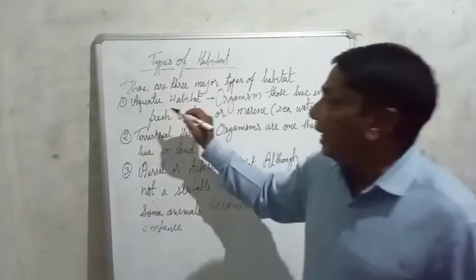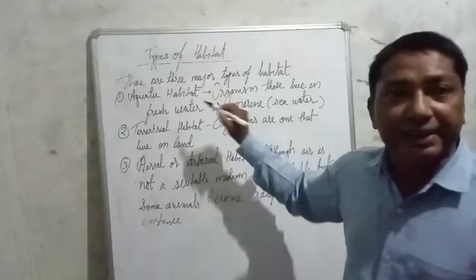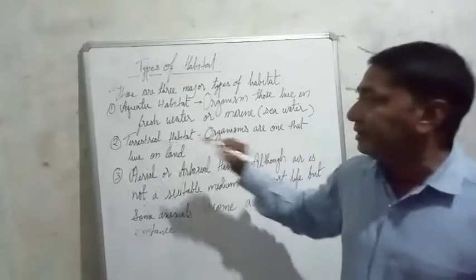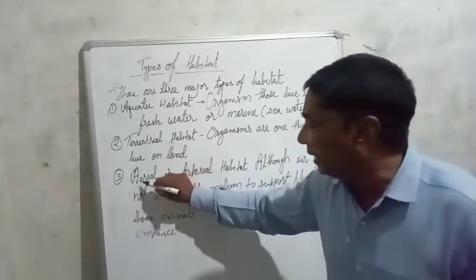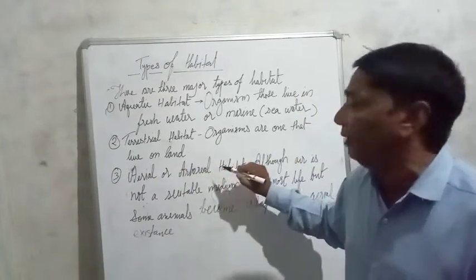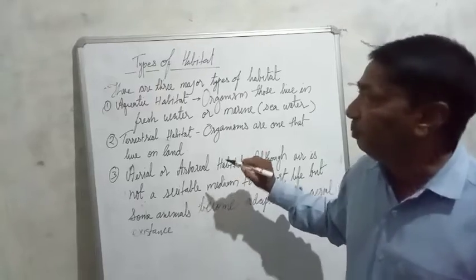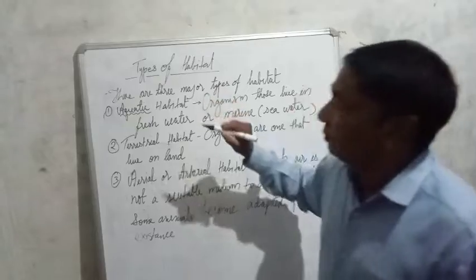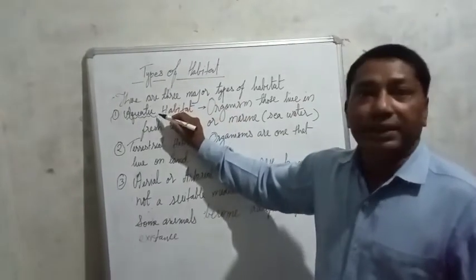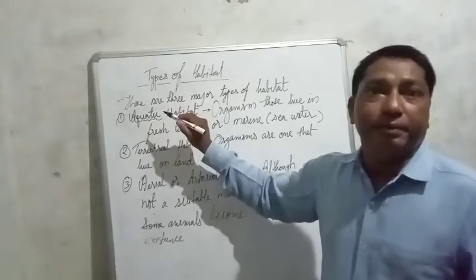The first is the aquatic habitat. The second is the terrestrial habitat. The third is the aerial or arboreal habitat. What do you mean by aquatic? Aquatic means in water.